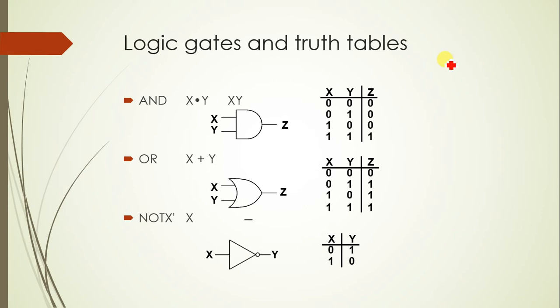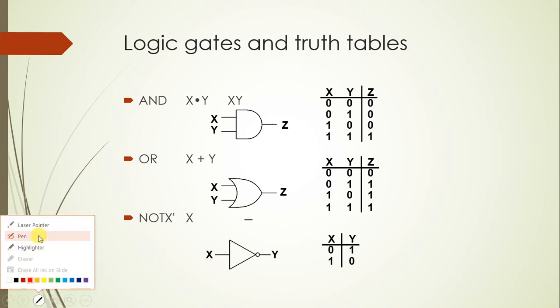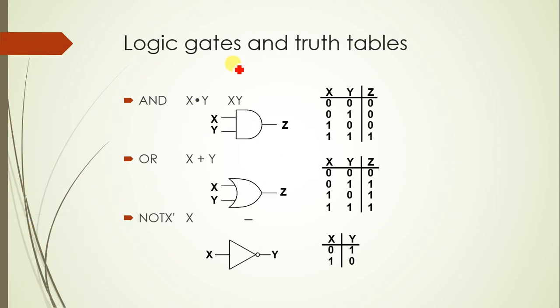Now what do you mean by a logic? Any logic gate you take, it has one or many inputs, okay? Preferably 2 or more inputs, okay? But the output, high or low, will be in only 2 states, okay? So every logic gate will have a common output called Z, except for this particular NOT gate. I will tell you the significance of the NOT gate.